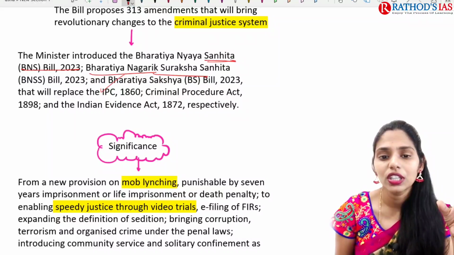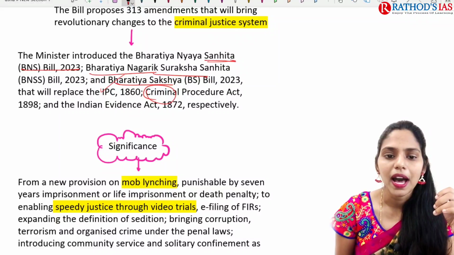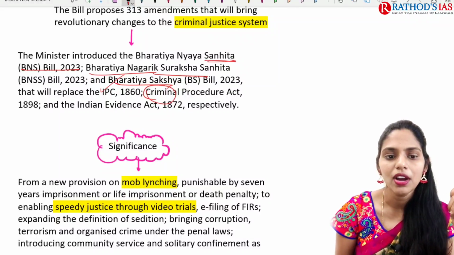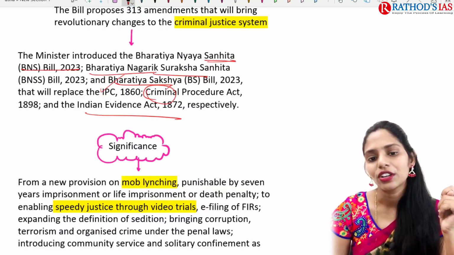Suraksha Sanhita is dealing with criminal procedure, and this one is the Bharatiya Sakshya Bill. It talks about repealing the Indian Evidence Act of 1872.